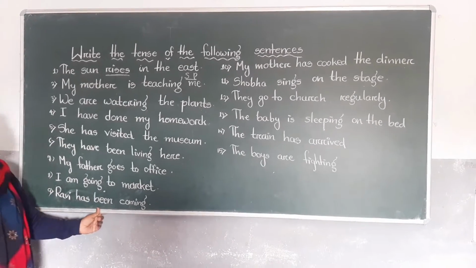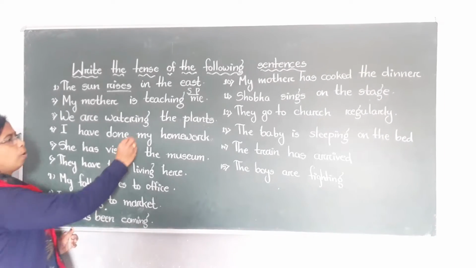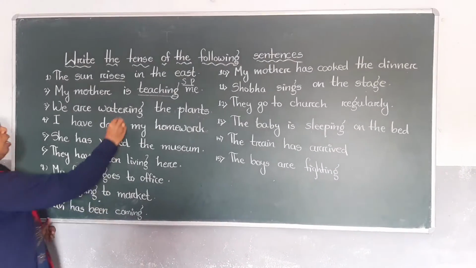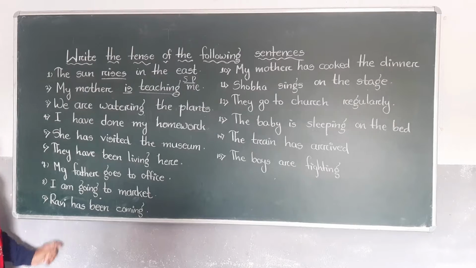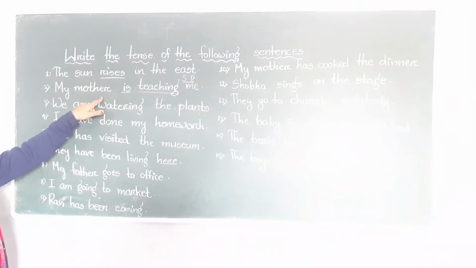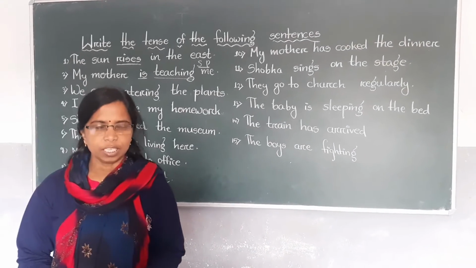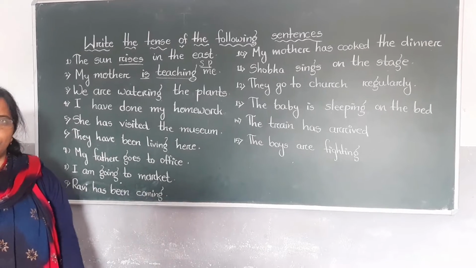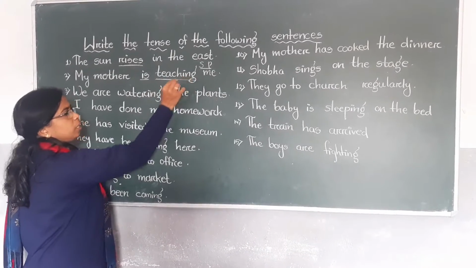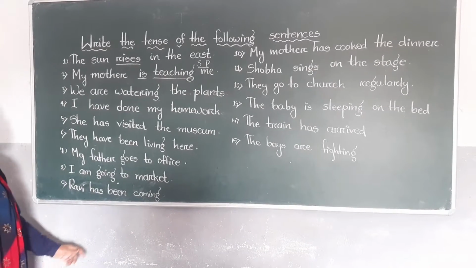And second one: my mother is teaching me. In this sentence, first we have to find out what the verb is here. Here the verb is teaching. What is the helping verb here? Is. So we can find easily this tense is present continuous, because the present continuous rule is am, is, are, plus verb 1 plus ing. So here teach is the verb. Teach plus ing, teaching, means you have to say continuous. Verb plus ing means continuous.